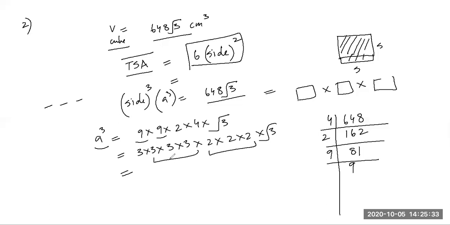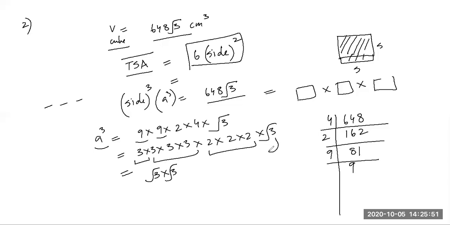One triplet is 3. But what is the third triplet? Yes, there is a third triplet. It's hidden, like butter not seen in the milk, but butter is there. So 3 is root 3 into root 3.